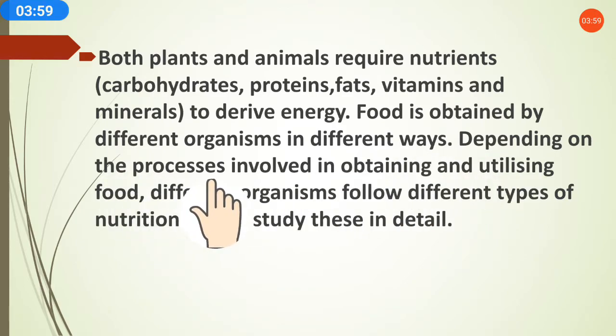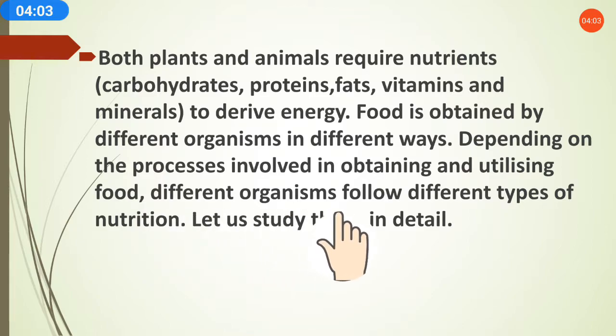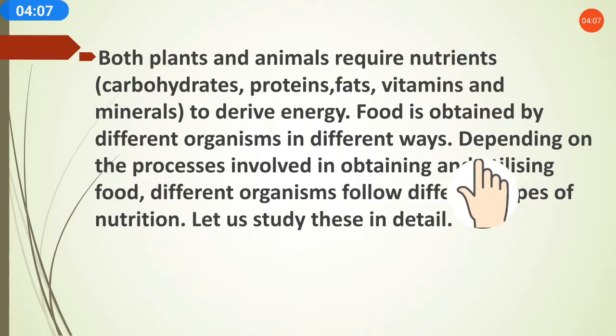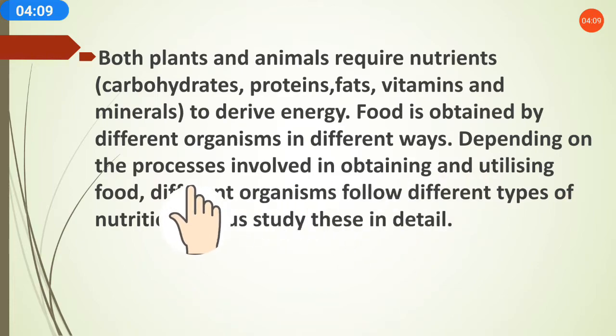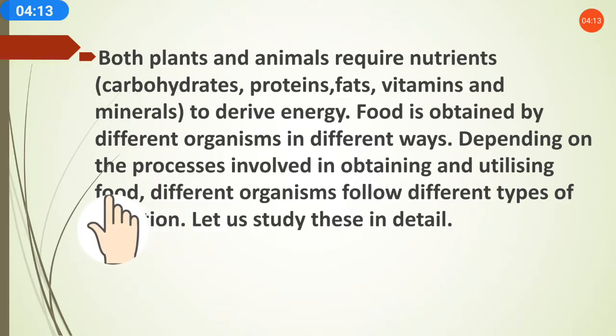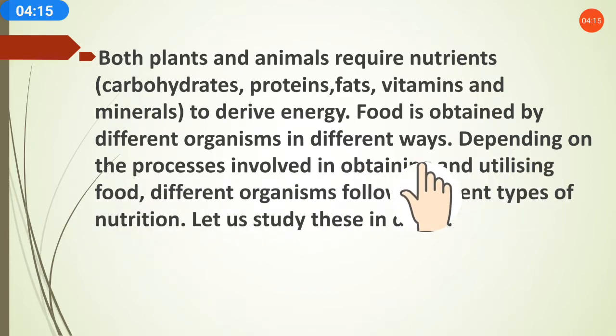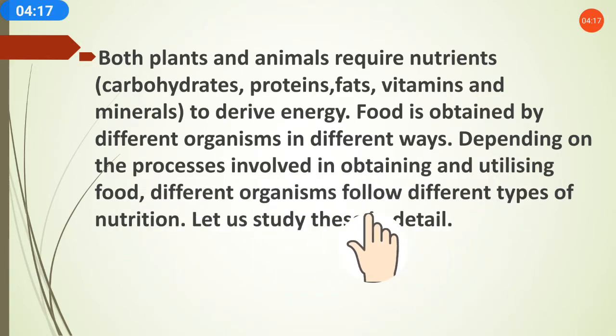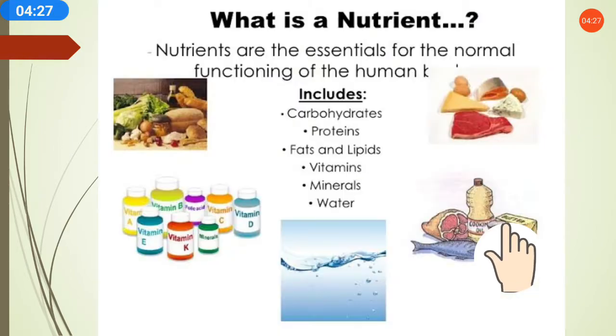Depending on the processes involved in obtaining and utilizing food, different organisms follow different types of nutrition. It depends on how we take the food and how we utilize the food. So the nutrition process is also different for different organisms. Let us study these in detail.